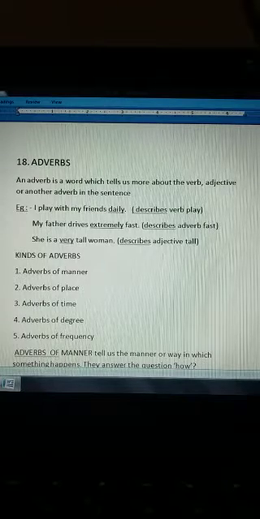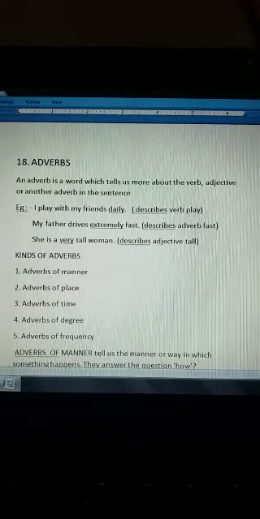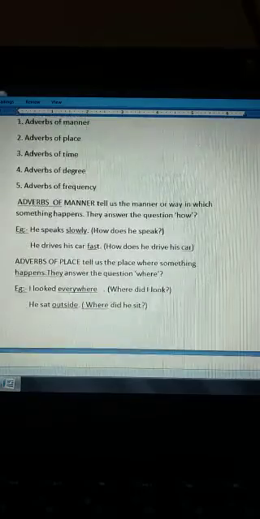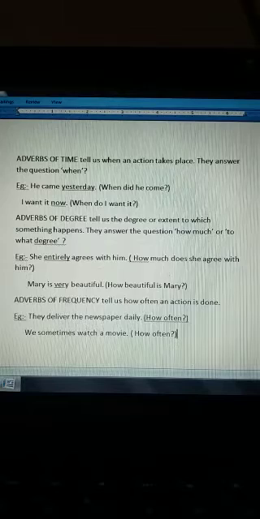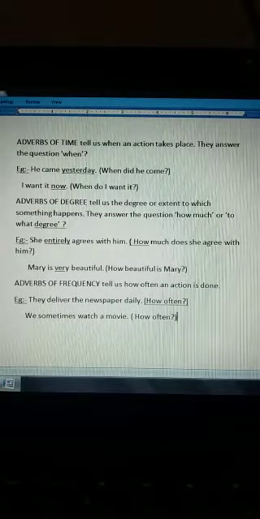In my last video, I was teaching adverbs to the students of standard 5. I had taught you about 5 different kinds of adverbs and I explained in detail adverb of manner and adverb of place. Now today, I'll be explaining the 3 different kinds of adverbs which were left. Now this is the third one, adverbs of time.